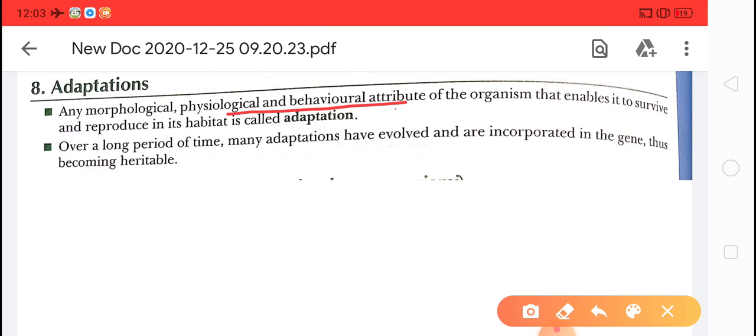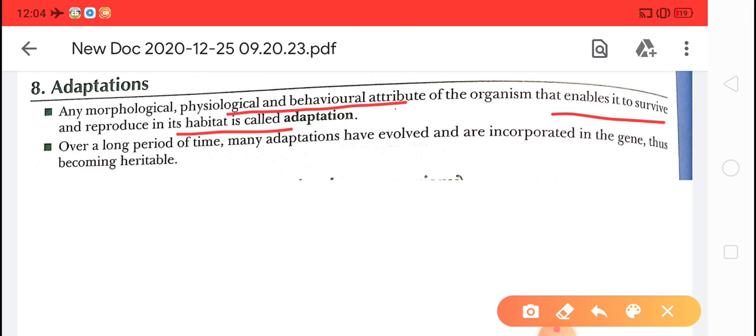Adaptation is any morphological, physiological and behavioral attribute of the organism that enables it to survive and reproduce in its habitat. In simple words, it is developing specific features or characteristics to survive in a harsh habitat and to reproduce there. Okay, this is adaptation. It is by morphological, physiological and behavioral means.